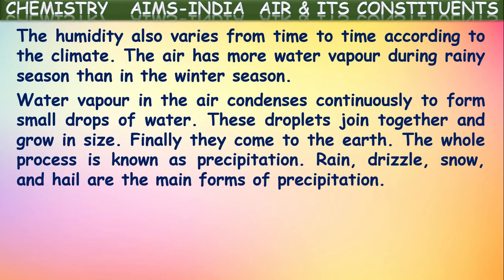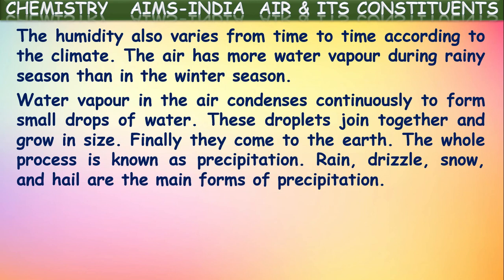Water vapor in the air condenses continuously to form small drops of water. These droplets join together and grow in size. Finally, they come to the earth. What happens? The water vapor in the air condenses continuously,